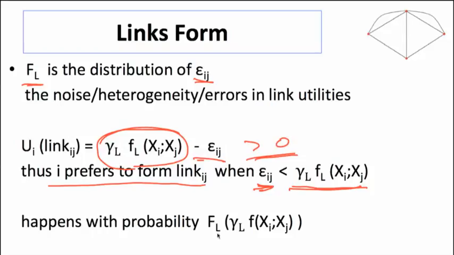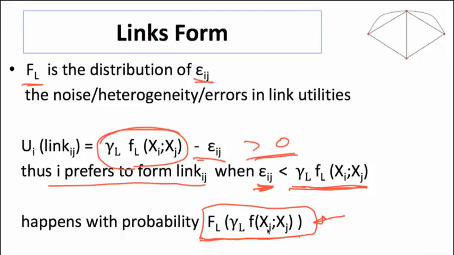So this is going to happen with a given probability. What's the probability? The probability is just the probability that this epsilon ij is less than this value, which is just the distribution function evaluated at the base value of the link to i. Okay? So now we have a probability that i is going to like the link ij when the characteristics of i are xi and j's characteristics are xj.